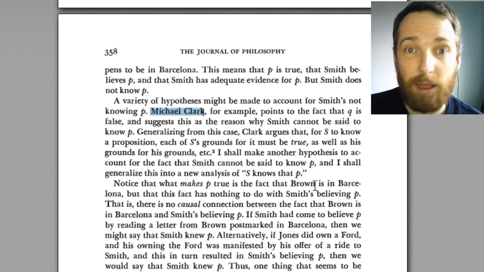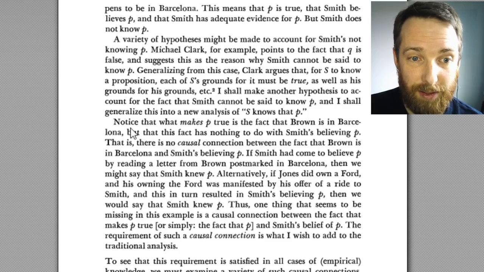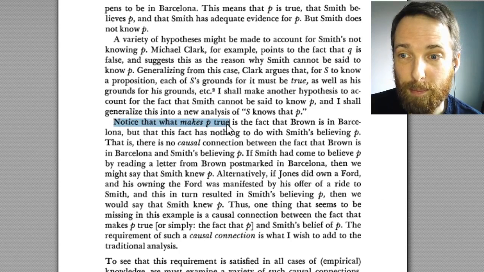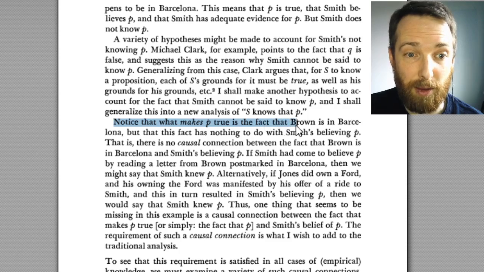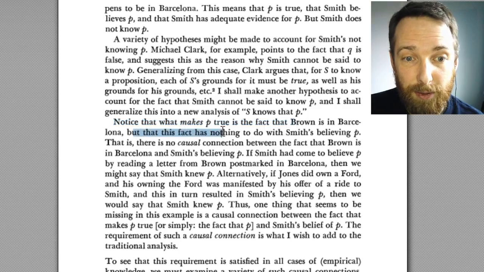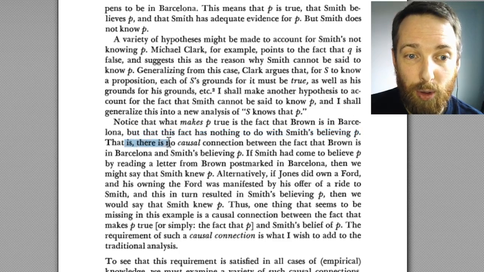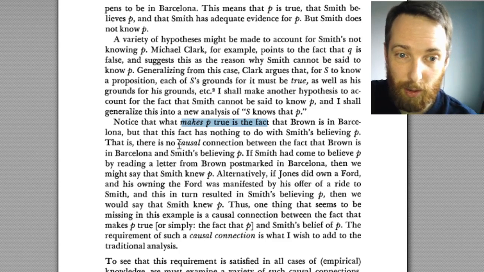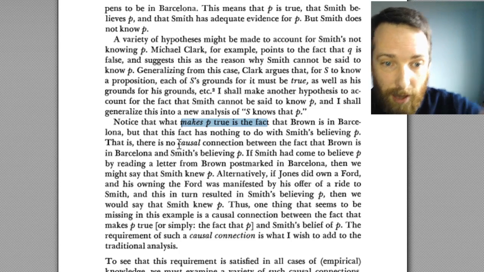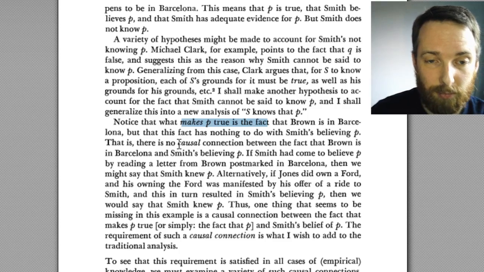Now, in a nutshell, what's Goldman's idea instead? Goldman says, notice that what makes P true is the fact that Brown is in Barcelona, but that this fact has nothing to do with Smith's believing P. That is, there's no causal connection between the fact that Brown is in Barcelona and Smith's believing P. So Brown being in Barcelona is the thing that makes P true, but there's no causal connection between the fact that makes the belief true and Smith's having that belief.